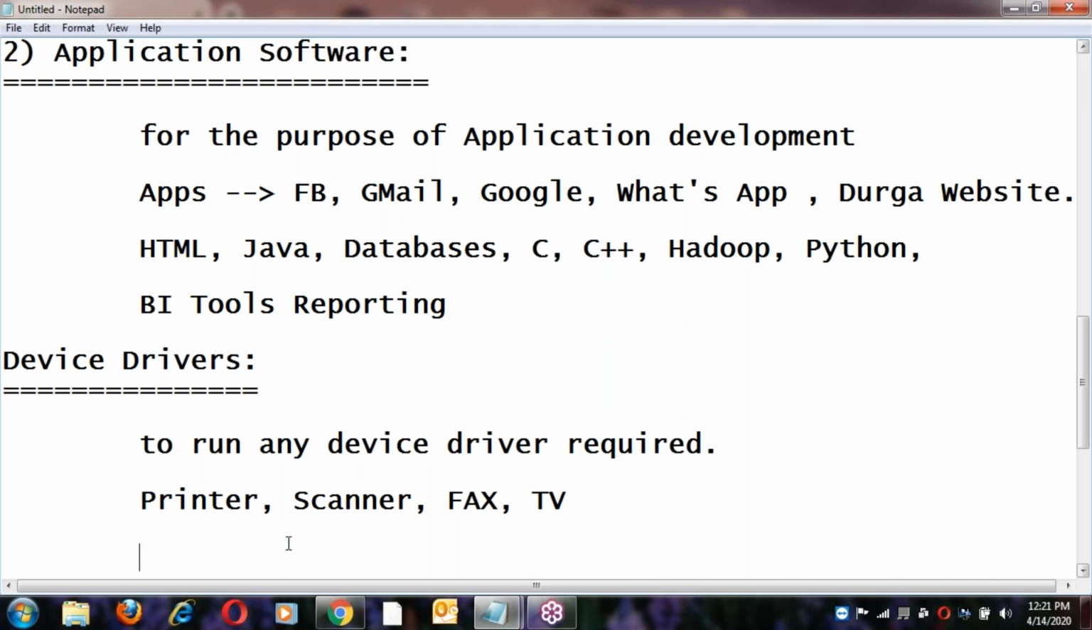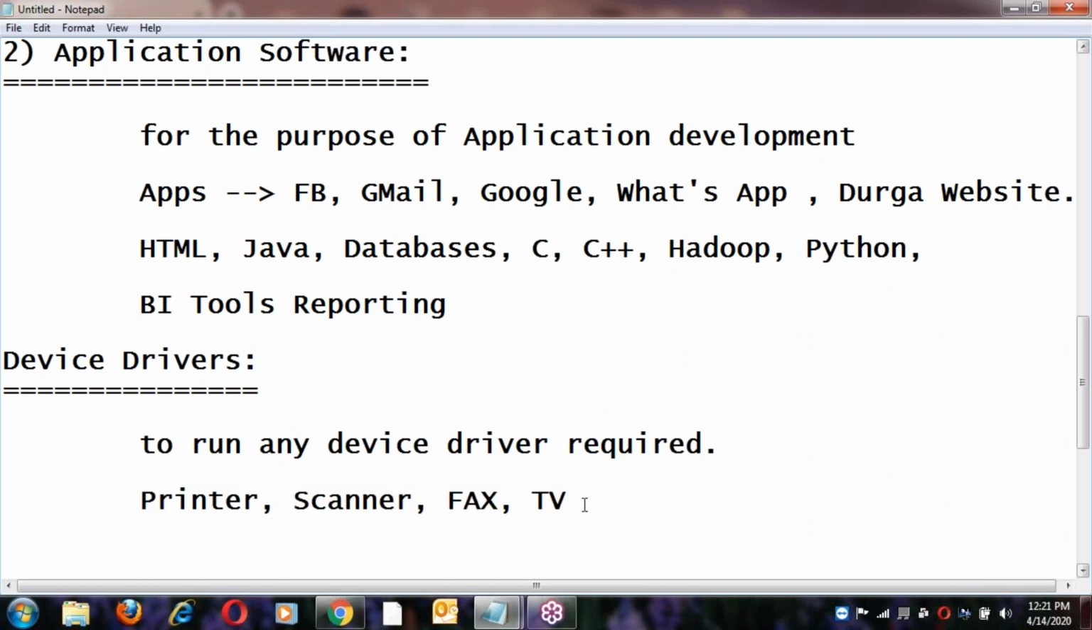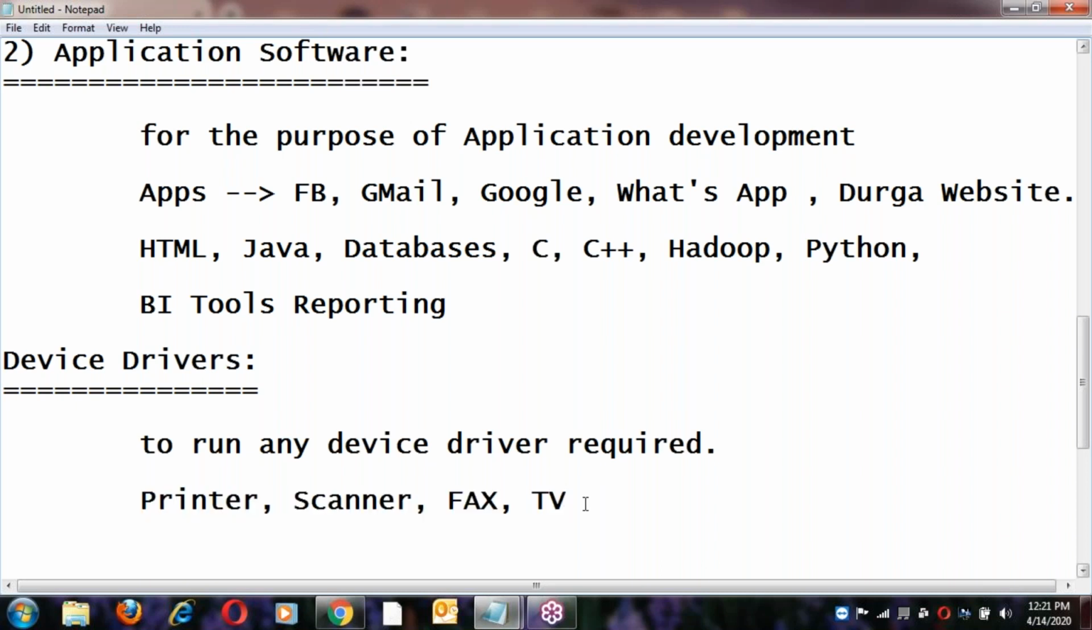Next, external drivers are used for external devices: printer, scanner, fax machine, TV. These are externally connected to your laptop or system. For that case, separate drivers are required. We should get the drivers and install them into your system, then you can use the devices.